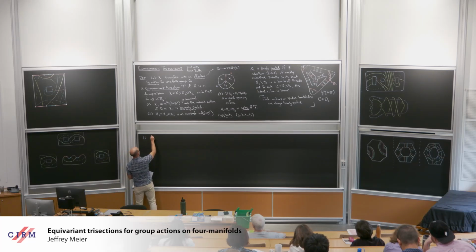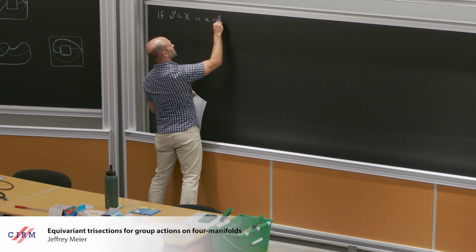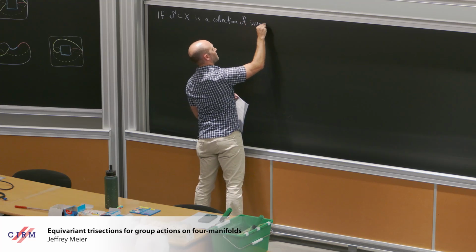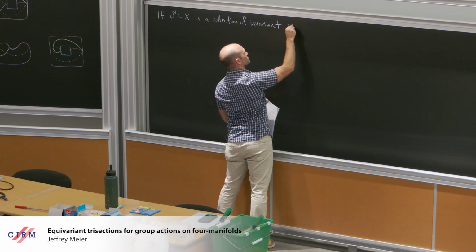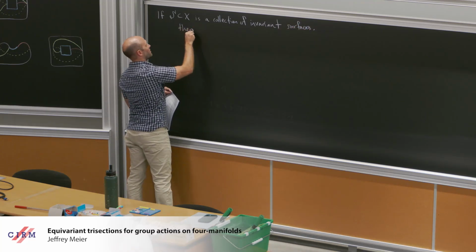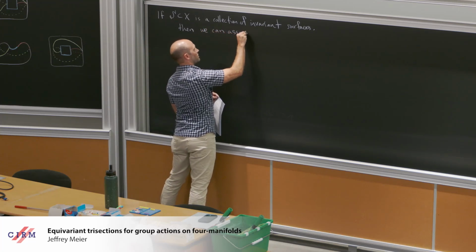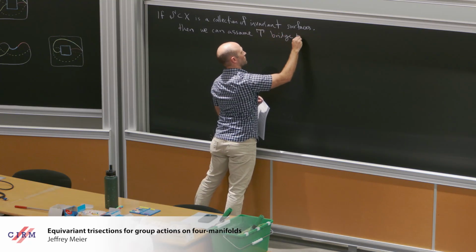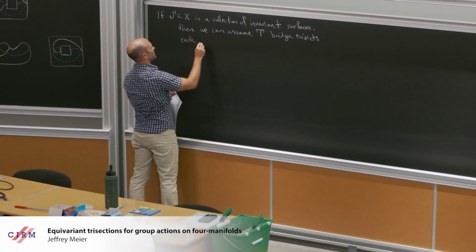If S in X is a collection of invariant surfaces, then we can assume T bridge trisects each member of S.